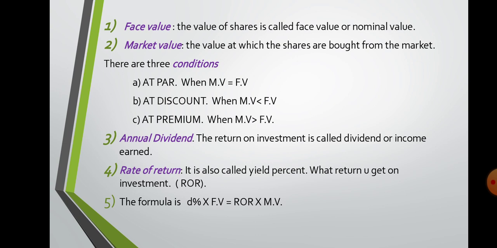Now, when you invest money, the company is going to give you dividend. Dividend is always declared by the company on face value. They never look at the market value. But when we compare our income in terms of market value, that will tell you the rate of return. And from there we can get to know whether our investment is proper or not.